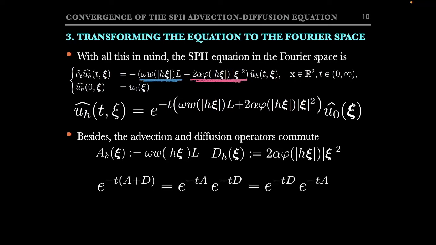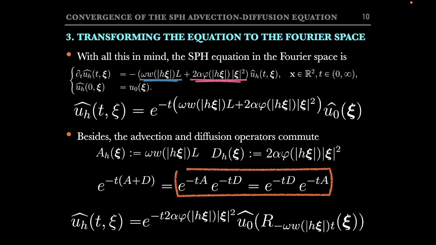This implies in particular that the exponential of the sum of the operators equals the product of the exponentials, and those can be switched. This important property allows us to rewrite the solution to the Fourier version of the SPH equation in this form here, in which, as you can see, the advection is represented not as an operator acting over u hat, but rather using the function that defines the trajectories by changing the point at which u0 hat is evaluated. This is a crucial point, as it simplifies the computations in the proof of convergence.